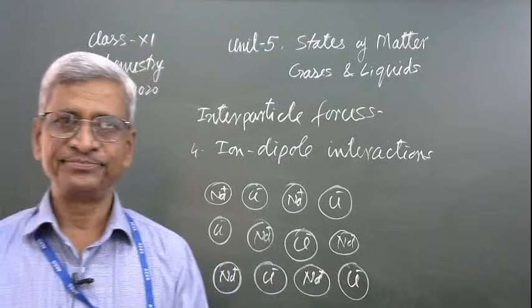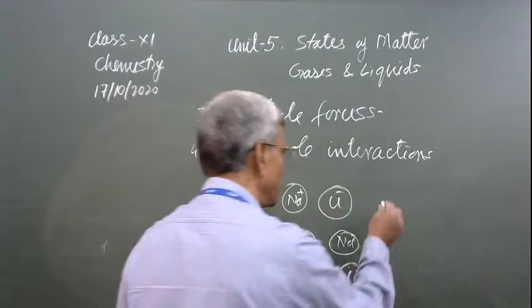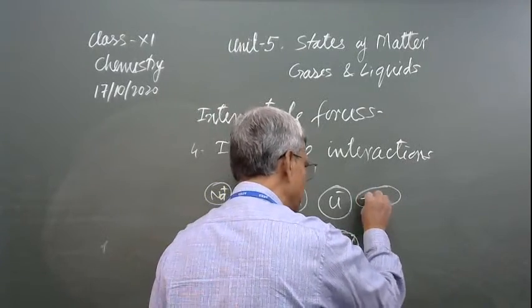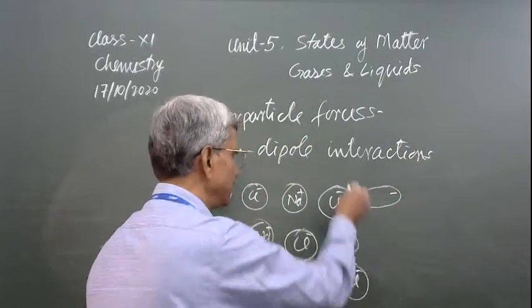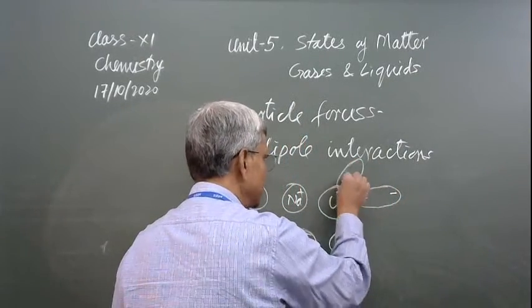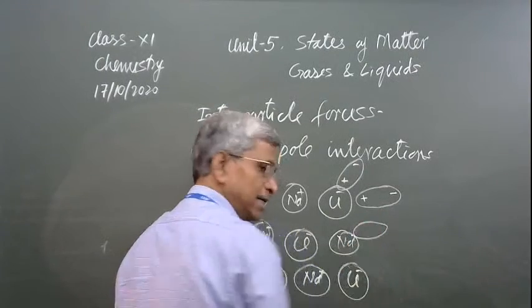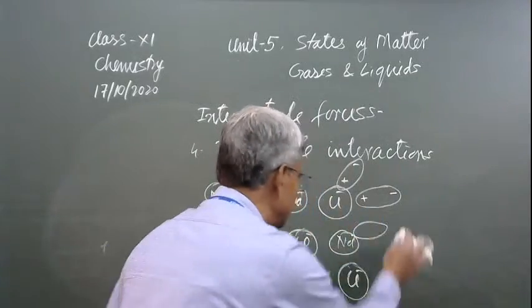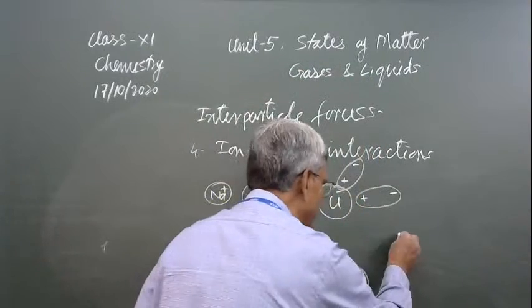When it is going to interact with a water molecule, water is a polar molecule like this. Here is the water molecule, with the positive terminal towards the Cl side and the negative terminal outside. Because of this interaction, if it is strong enough, then this sodium ion can be kept away from this solid.